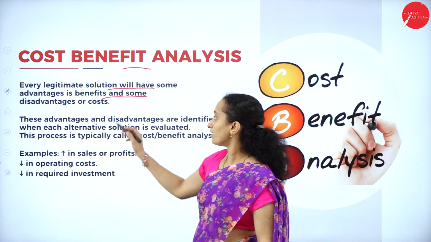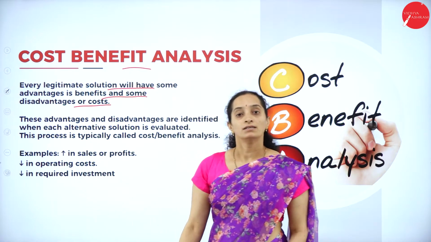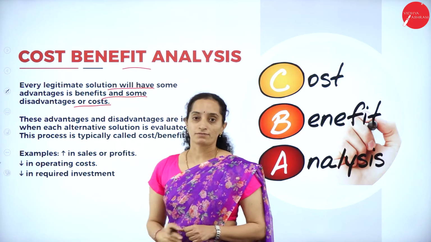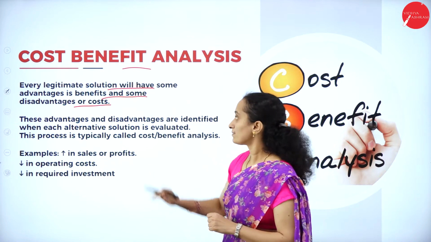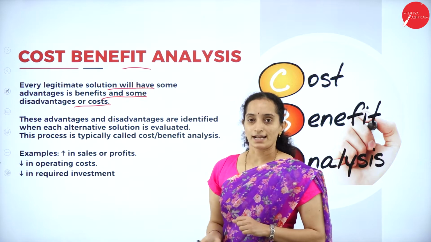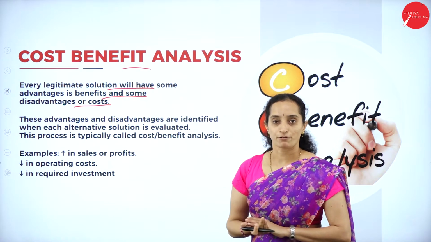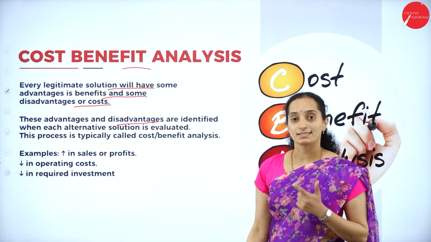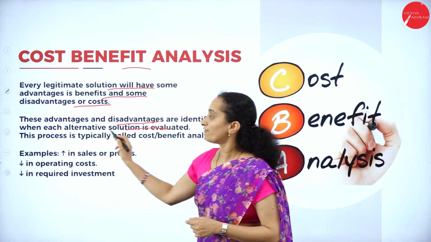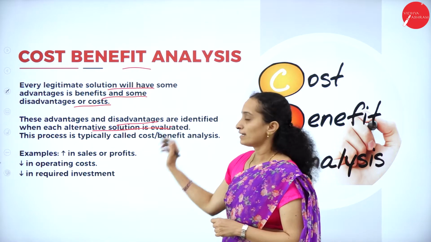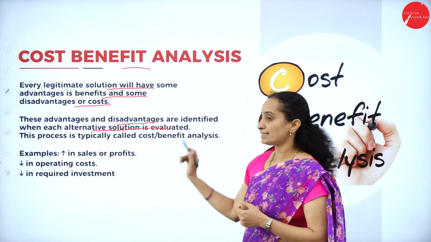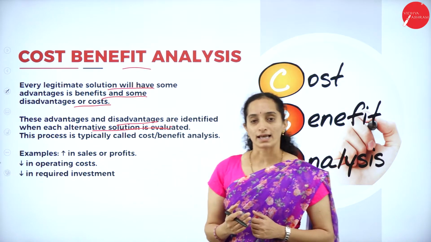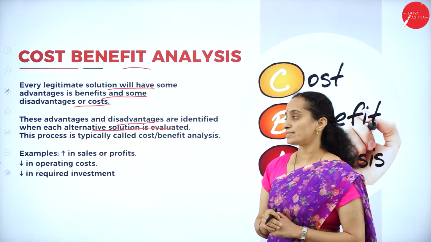So it will have some advantages and some disadvantages. Advantages or benefits and disadvantages or costs. That is advantages and disadvantages of the information system. Alright. So these advantages and disadvantages are identified when each alternative solution is evaluated. You have to evaluate all the possible solutions that can happen in an information system.